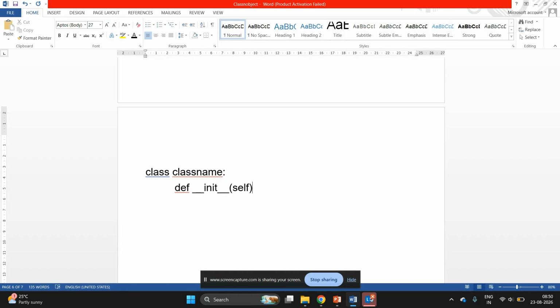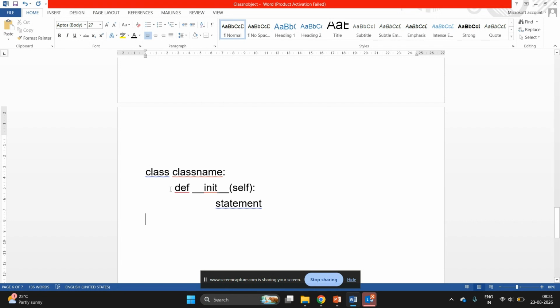Self means current object, but there are no further parameters. So this constructor is known as your default constructor. Okay, and here your class ends.